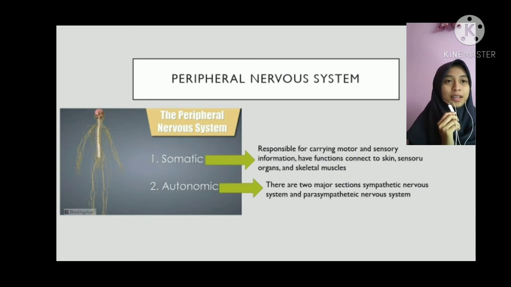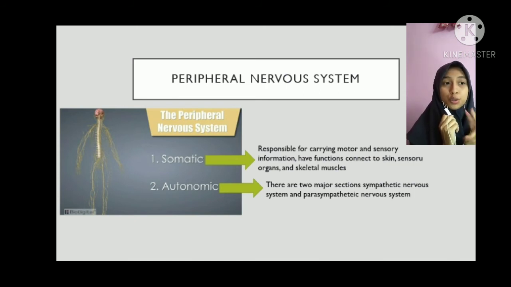And this is the second part of the nervous system, the peripheral nervous system. The peripheral nervous system is divided into somatic and autonomic. Somatic is responsible for carrying motor and sensory information, and has functions connecting to skin, sensory organs, and skeletal muscles.